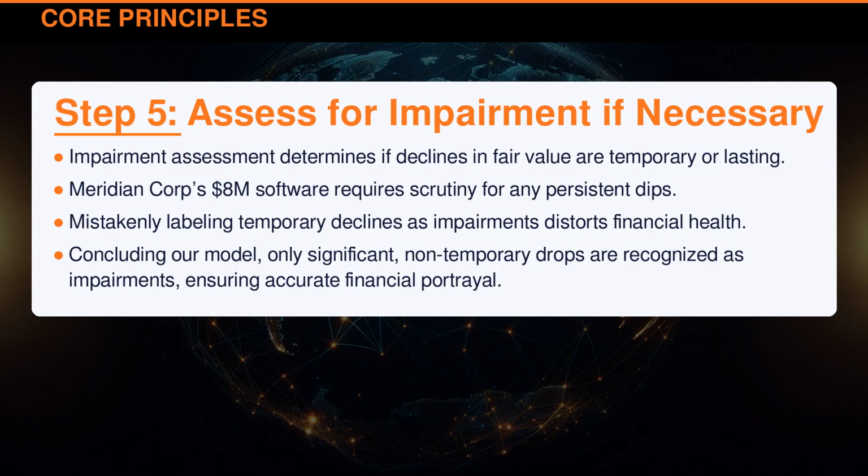Impairment assessment determines if declines in fair value are temporary or lasting. Meridian Corporation's $8 million software requires scrutiny for any persistent dips. Mistakenly labeling temporary declines as impairments distorts financial health. Concluding our model, only significant non-temporary drops are recognized as impairments, ensuring accurate financial portrayal.